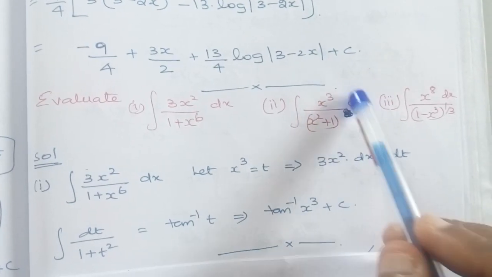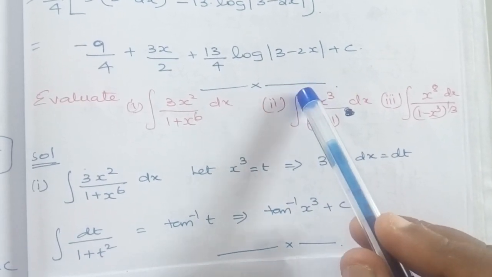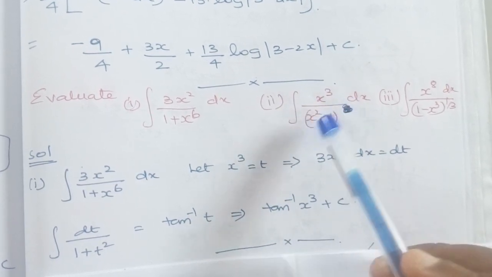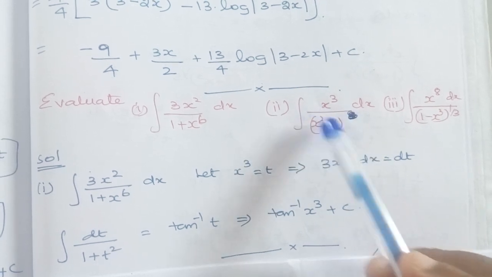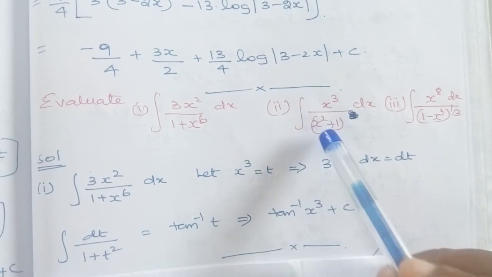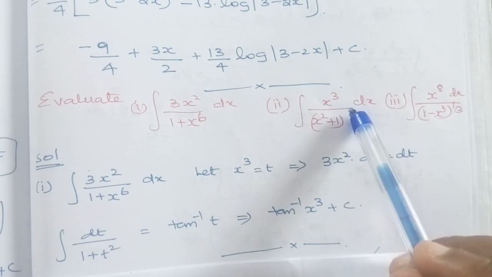Now we will move on to the second question. I'll read the second question now: integration of x cube divided by x square plus 1 dx. This 1 divided by x square plus 1 is the composition function. x cube is another function.